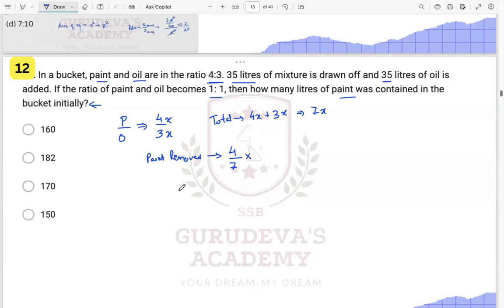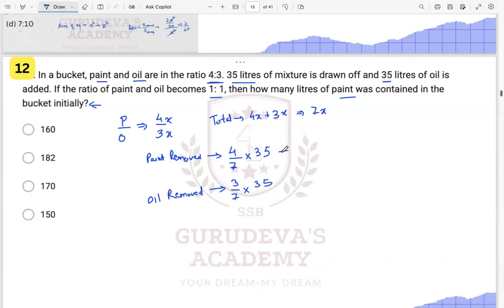We have both in the mixture, so we remove both quantities in the same proportion: 4 by 7 of paint and 3 by 7 of oil, out of 35.